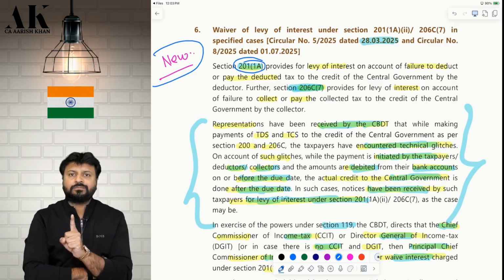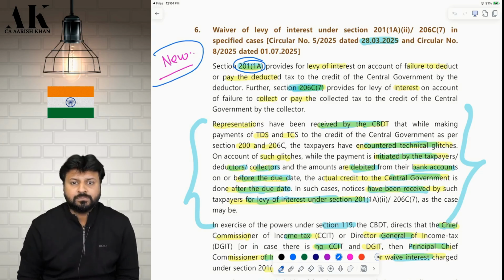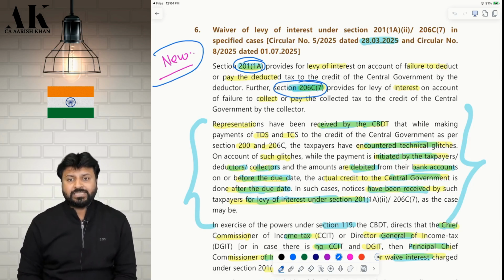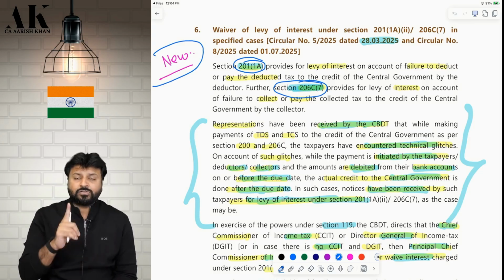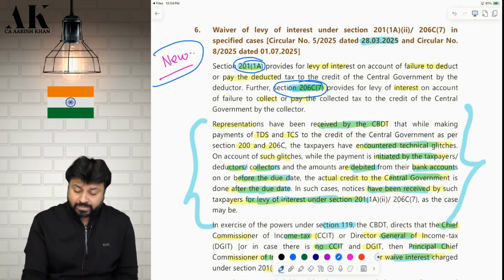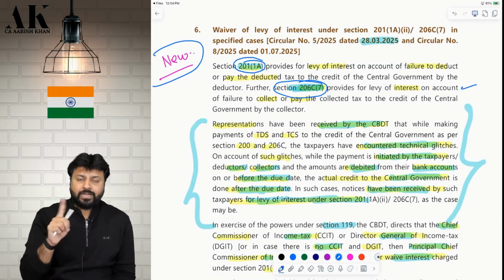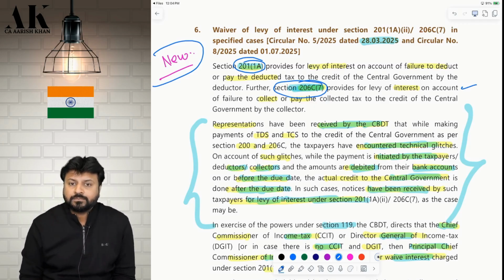This section speaks about if you are not deducting TDS on time, or if you are not paying TDS on time, then the government will impose interest on you. The non-deduction of TDS on time and non-payment of TDS on time will lead to imposition of interest. Similarly, section 206C subsection 7, which is for TCS: if you do not collect TCS on time and do not pay TCS on time, there can be interest. So 201 subsection 1A is for TDS defaults and 206C subsection 7 is for TCS defaults.